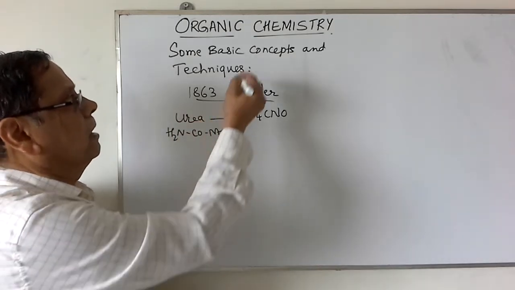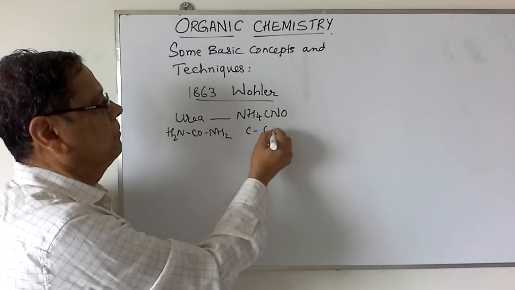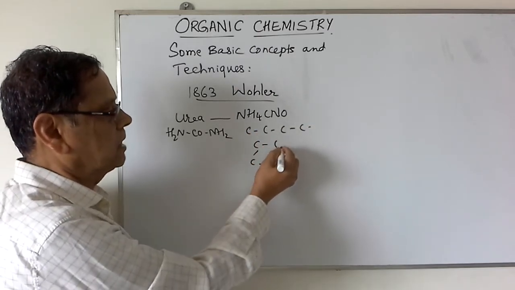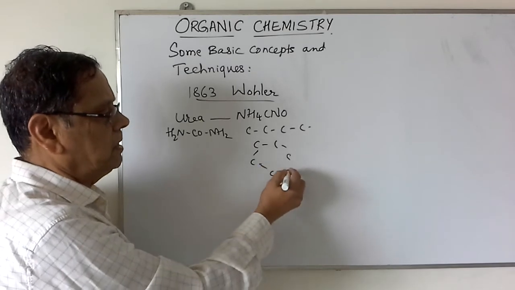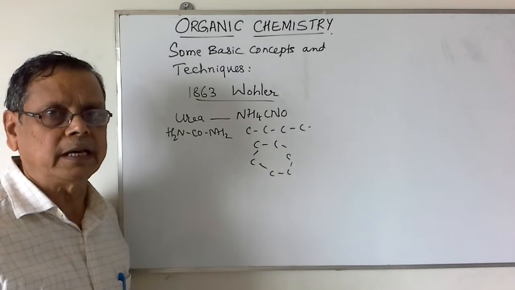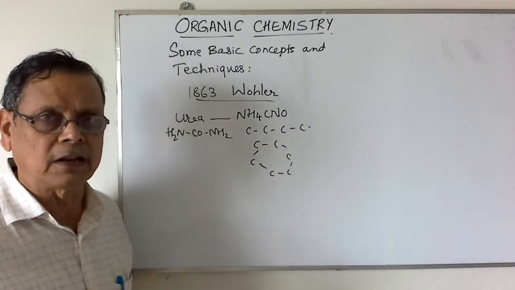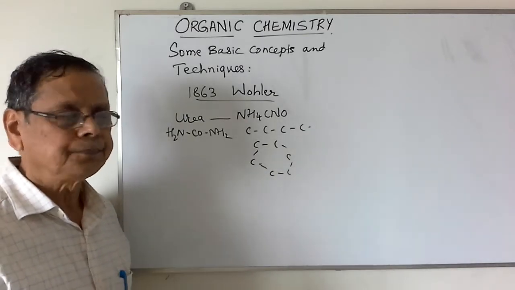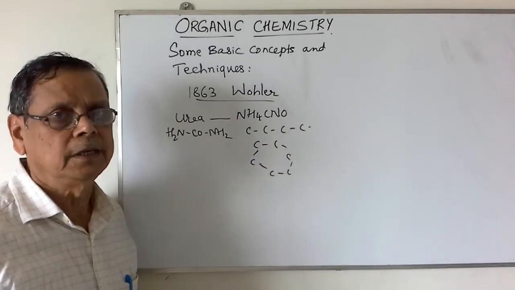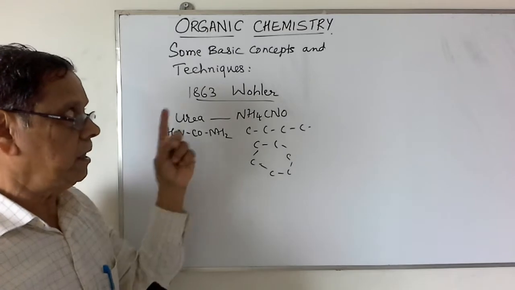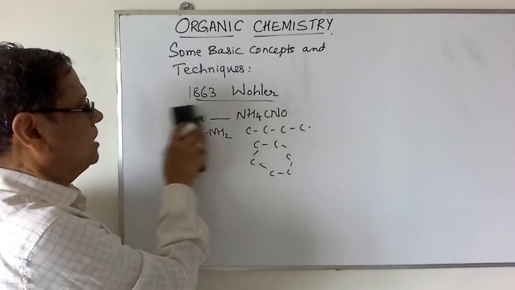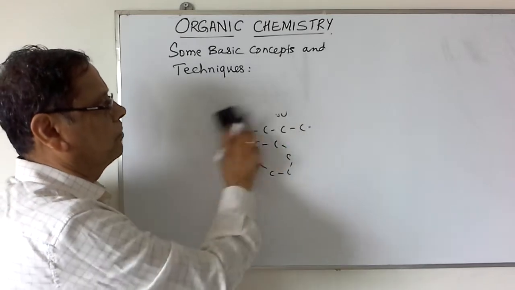So mainly the carbon compounds which contain various carbon-carbon ring structures or carbon-carbon chains, etc., they are named as the organic compounds, along with some other elements like hydrogen, oxygen, nitrogen, sulfur, etc. The main element that is present in the organic compounds is the carbon. That's why these organic compounds are also named as the carbon compounds. So this is history about the organic compounds.